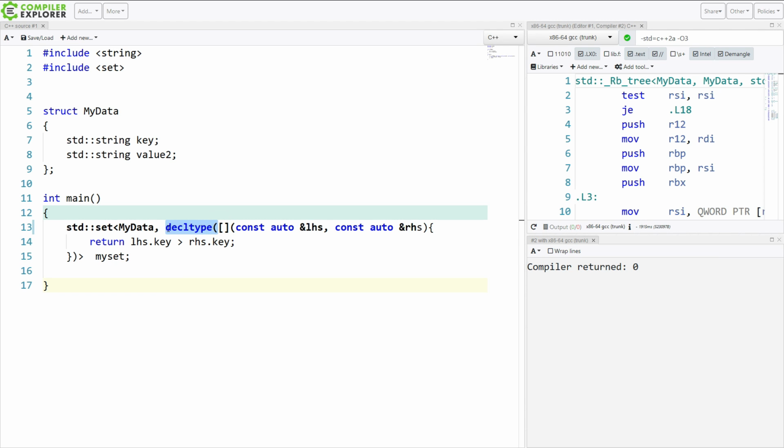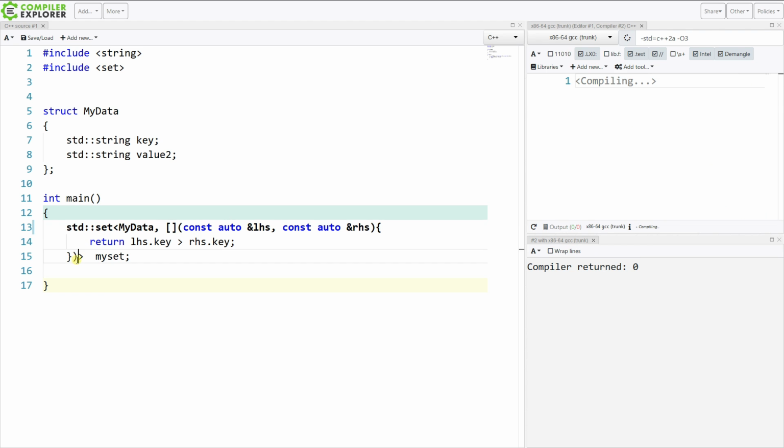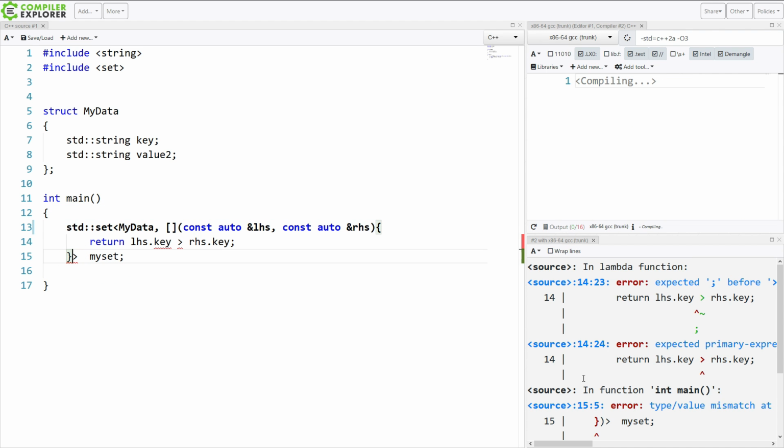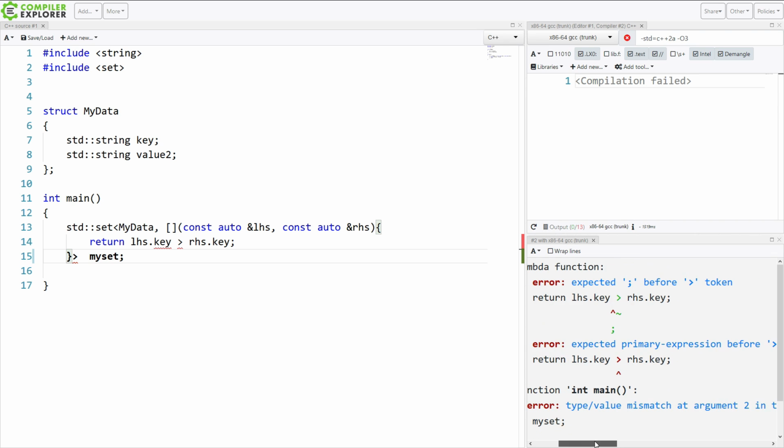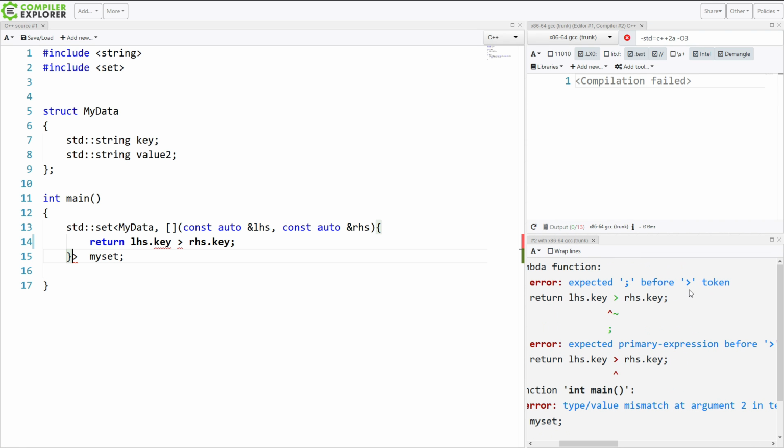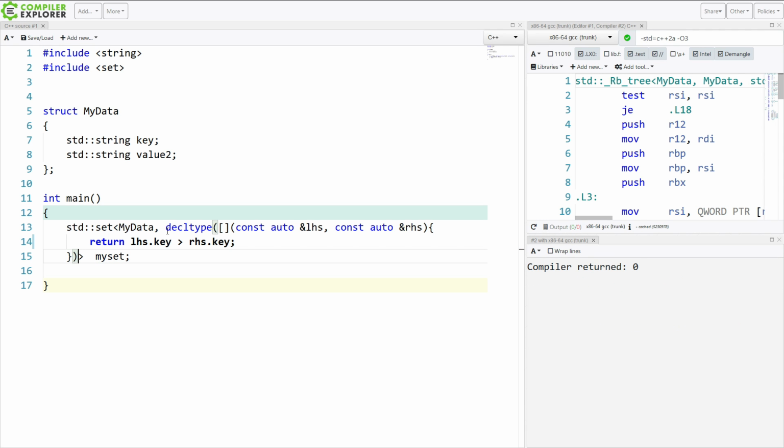I would like to take a moment to point out one other little thing. If we take out this decltype here, which as we already know is required, we're going to get a strange error. Expected a semicolon before greater than token. That's because it's kind of thinking that this greater than matches with that less than right here. So there's perhaps still some parsing things to be sorted out with the latest compilers on this kind of thing. But if we do it correctly with the decltype, then you'll get the results that you expect. But if you see that error when you're playing with it, just be aware. It's because I believe the parser is slightly confused.